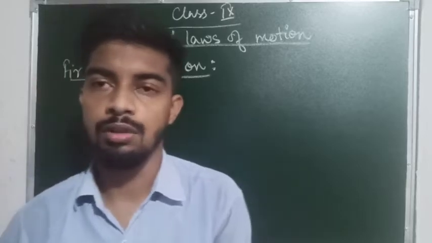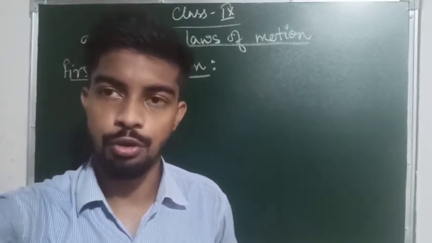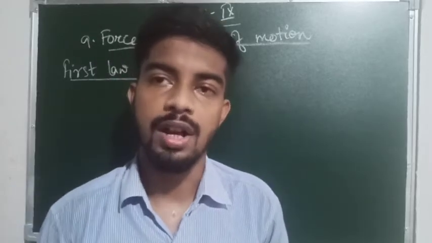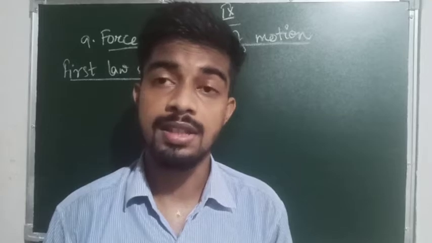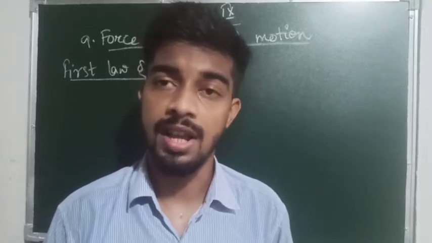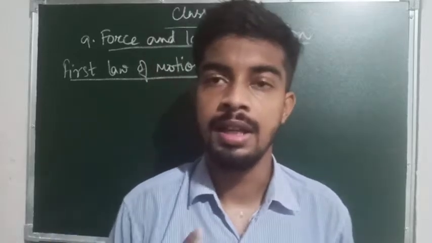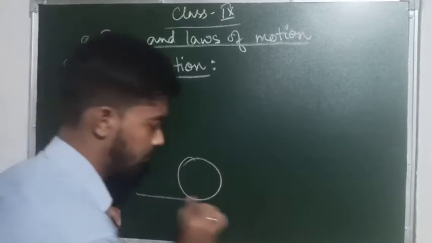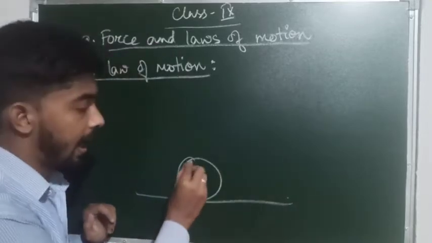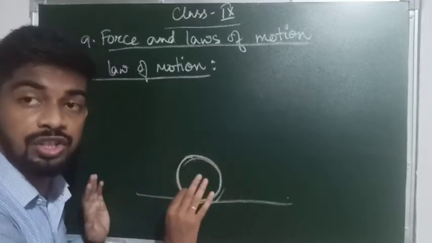And after that he gave two more laws, but before that he gave the first law of motion, which was stated as: an object remains in a state of motion or rest until and unless an external force acts upon it. That means if I have any object on a plane, and if I do not disturb it, the object will stay in this position.